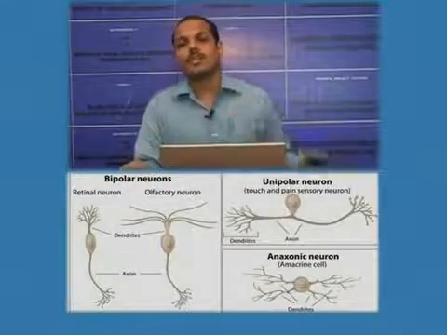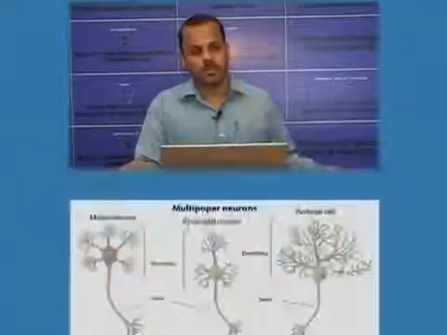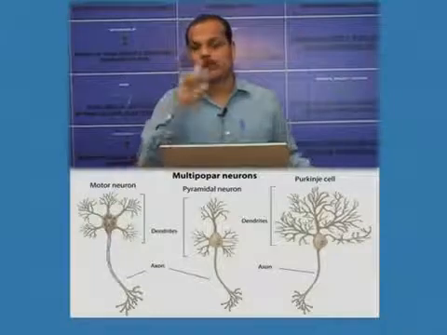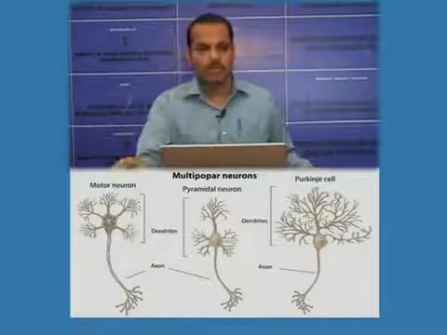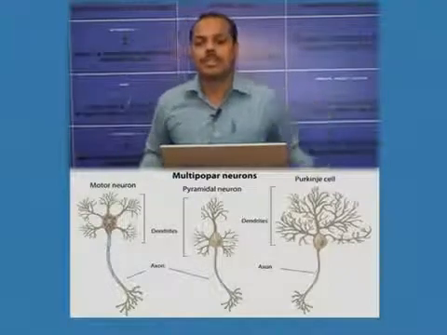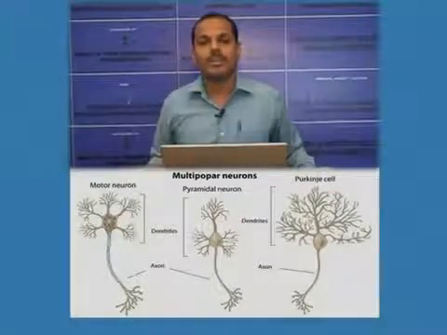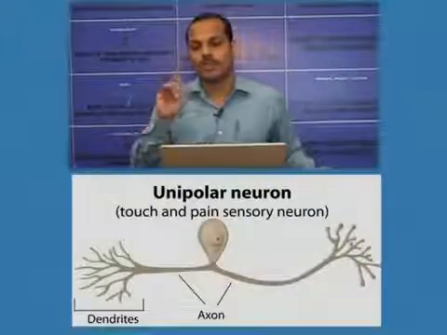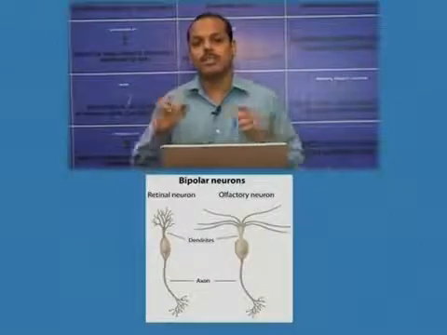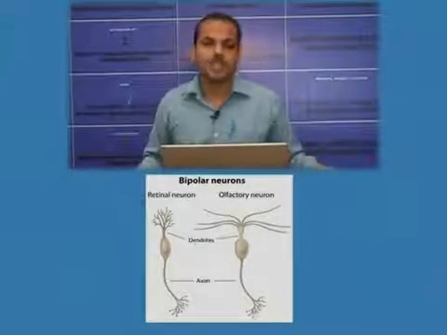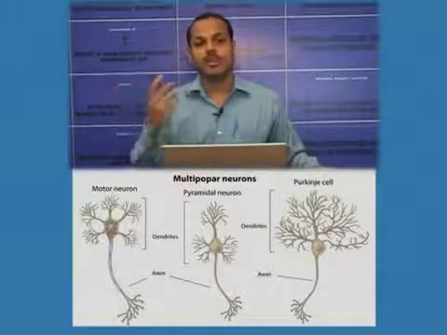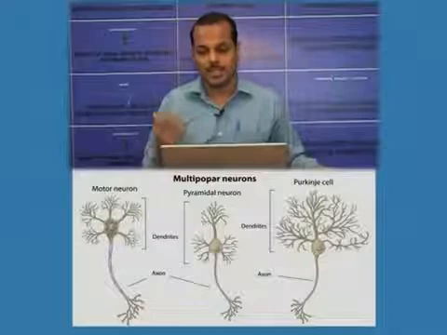Now, there is another type of neuron called multipolar neuron. Multipolar neuron has many dendrites and one axon. Usually one axon will be there. So based on the number of fibers extending from the cell body, neurons can be divided into unipolar neuron, where only one extension is there; bipolar, where two extensions are there, one axon and one dendrite; and third, multipolar, which has multiple extensions, like many dendrites and one axon.